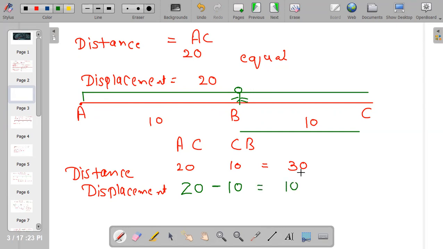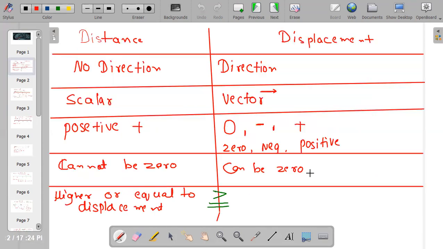Now in this case, distance is higher and displacement is lesser. In the first case, both of them are equal, and in this case, distance is having a higher value and displacement is having a lesser value. You can see, it totally depends on the question. So distance is higher or equal to displacement, and displacement is lesser or equal to distance. It totally depends.